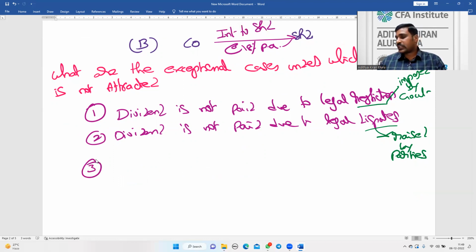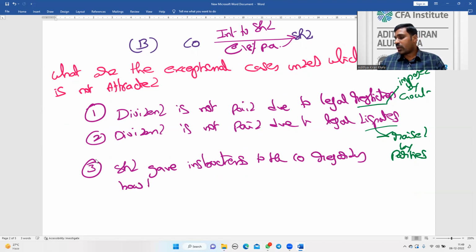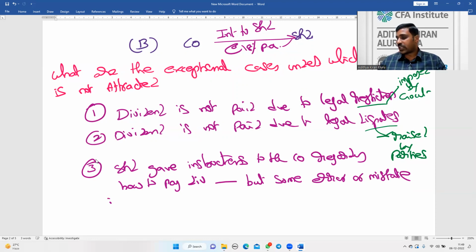The company is unable to comply with the instructions the shareholder gave to the company regarding how to pay the dividend. The shareholder has given instructions, but there is some error or mistake in such instructions.